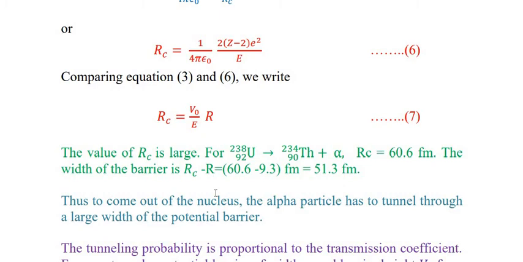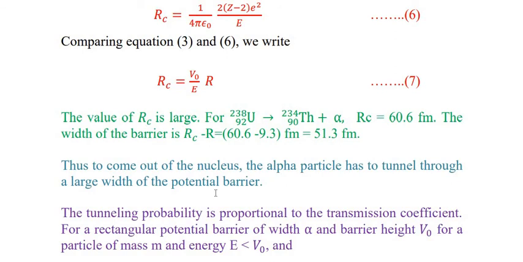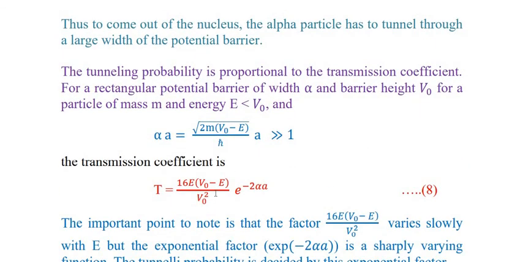Thus to come out of the nucleus, the alpha particle has to tunnel through a large width of the potential barrier. The tunneling probability is proportional to the transmission coefficient. For a rectangular potential barrier of width A, and the barrier height is V naught, for a particle of mass m and energy E less than V naught, then alpha A is equal to under the root twice m (V naught minus E) upon h cross into A, that will be greater than 1.